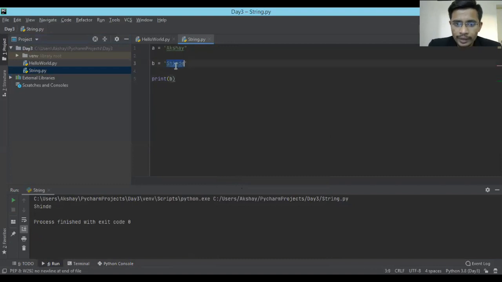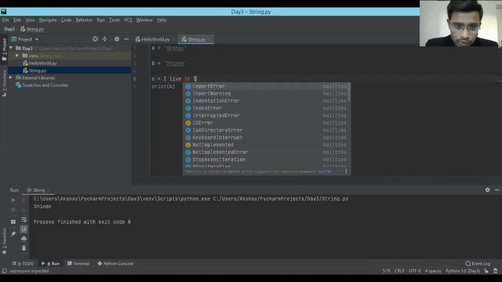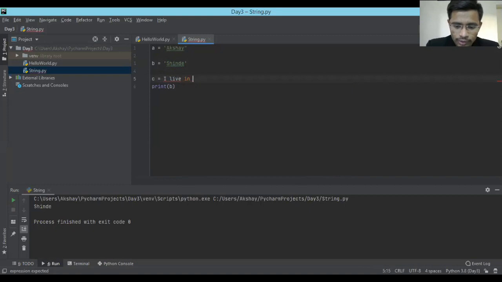So if you want to print something like this, let me keep that as it is. There will be a third variable which I'm going to take: I live in, and this should be in double quotes. This is the statement which I wanted to print.